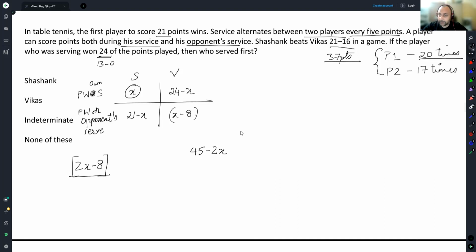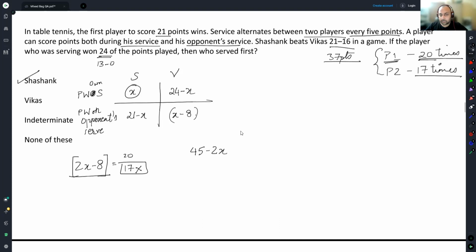One of the players has served 20 times. One of the players has served 17 times. 2x minus 8 will either be equal to 20 or 17. Can it be equal to 17? No. Then x would turn out to be a decimal number. It is impossible. So Shashank has served 20 times. Shashank was player 1. Answer to the question is option A.